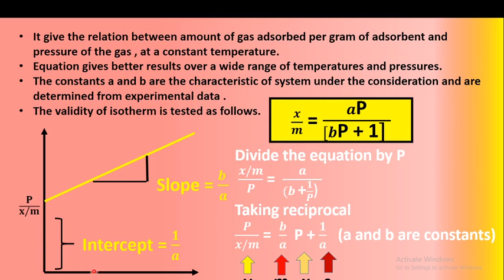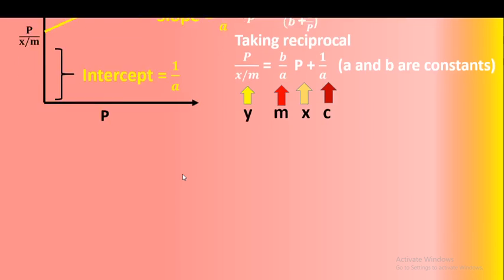So by drawing the graph of P upon X upon M versus P, the validity of the Langmuir adsorption isotherm is tested. So this is all about the Langmuir adsorption isotherm.